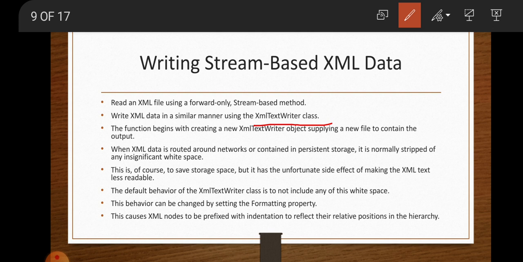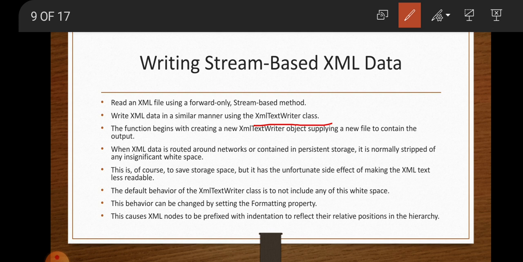When the XML data is routed around networks or is contained in a storage area, it is normally stripped of any insignificant white space. That is, the unwanted white space which resides in the memory is ignored. This is of course to save storage space, but it has the unfortunate side effect of making the XML text less readable.